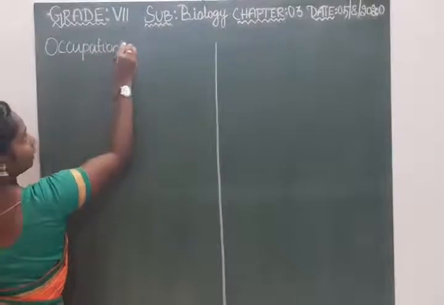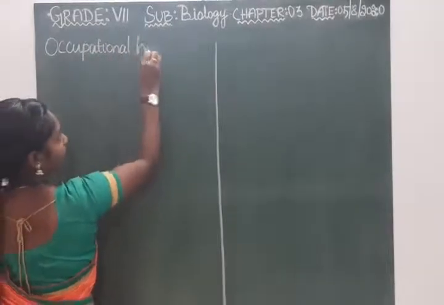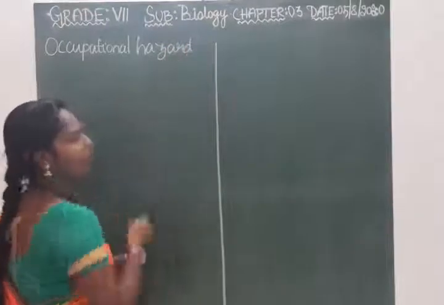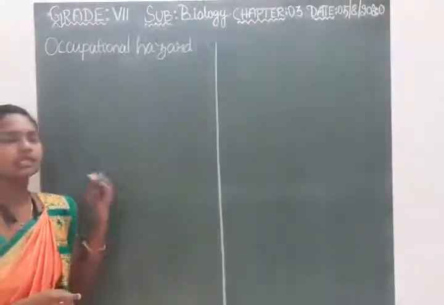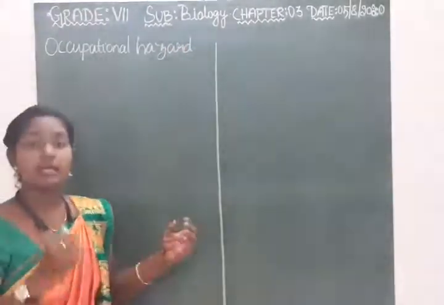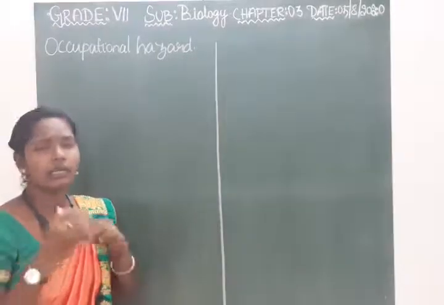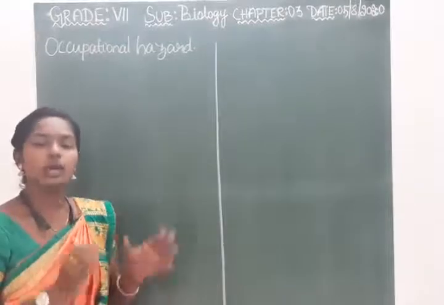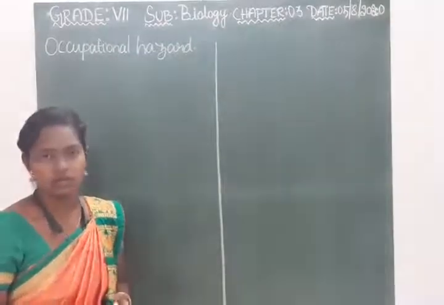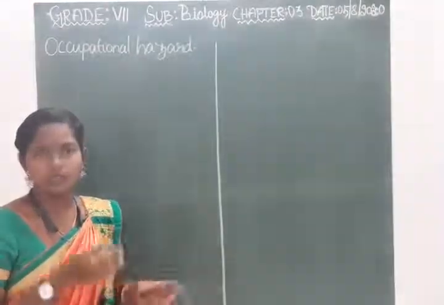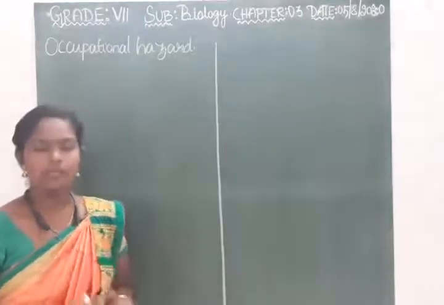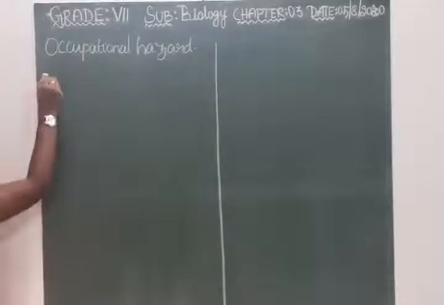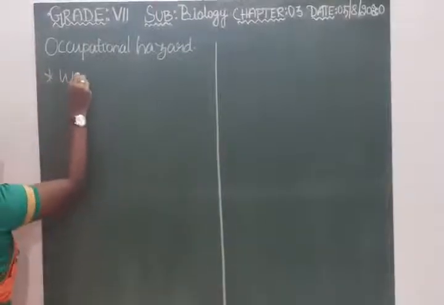Occupational hazard. Do you have any idea about this? It is nothing but the risk faced by the people working in any industries because of the nature of the work. So that is called occupational hazard. They are facing some problems because of the nature of the work. Here we are going to discuss the wool industry.